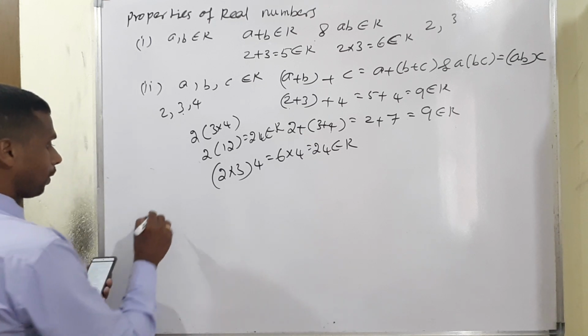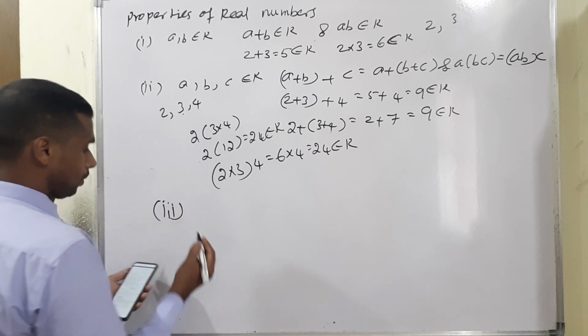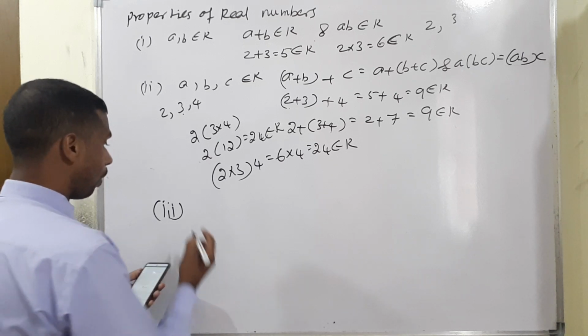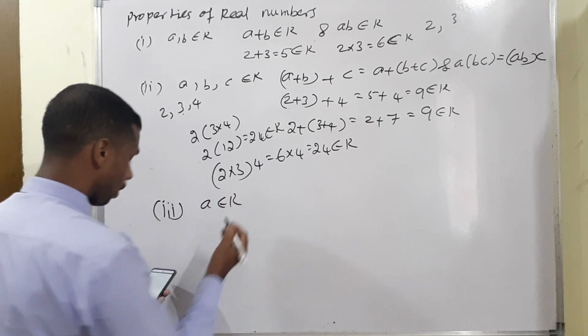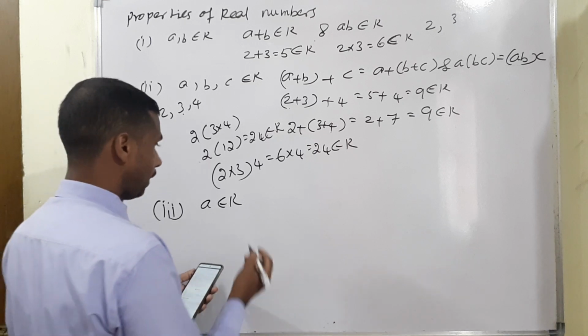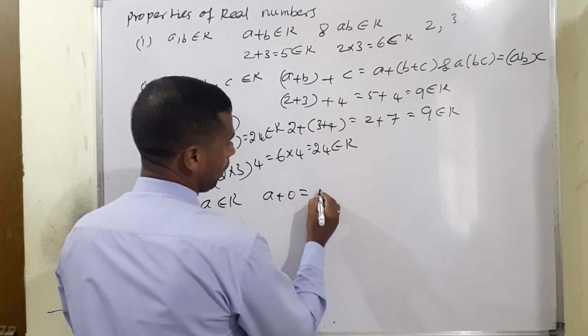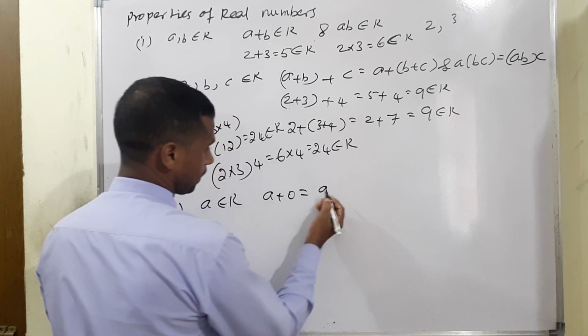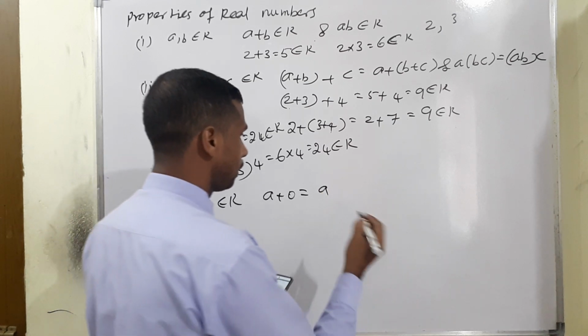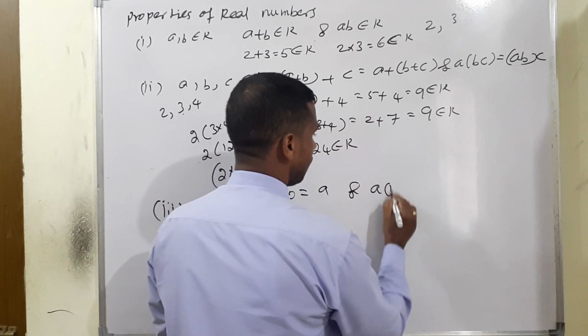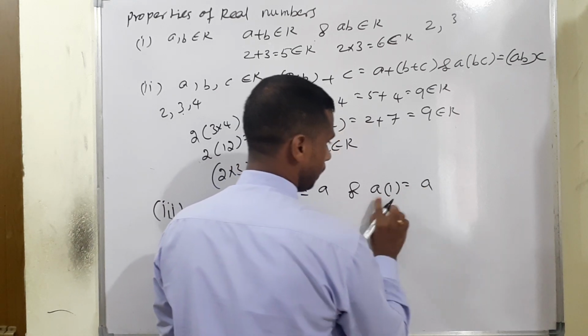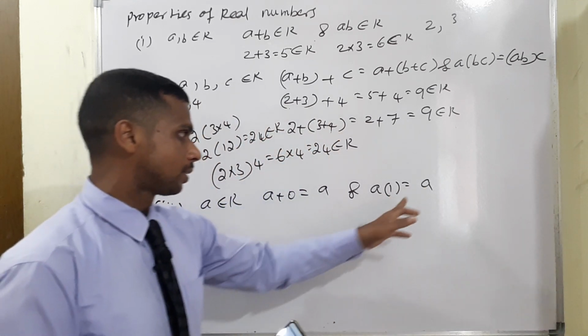What is the condition for the third property? For all a belonging to real, the condition a plus 0 means the element will be the same; the answer will be repeated. At the same time multiplication: a times 1, the element will be the same and the answer will be repeated.